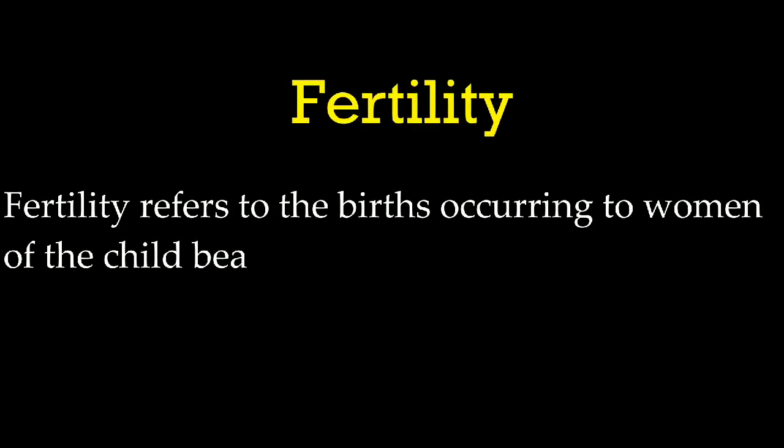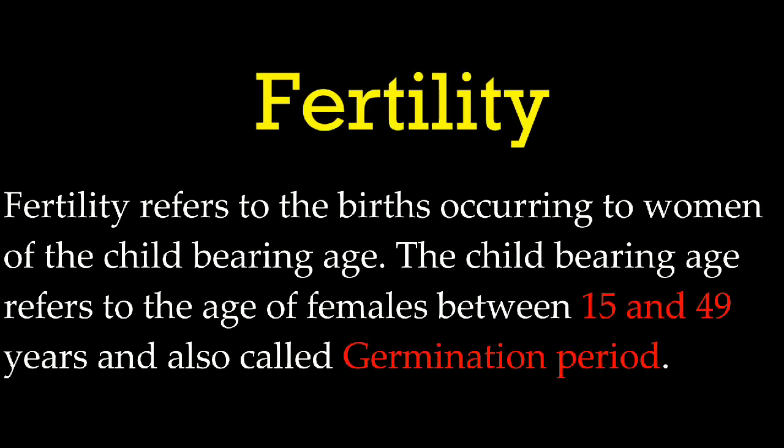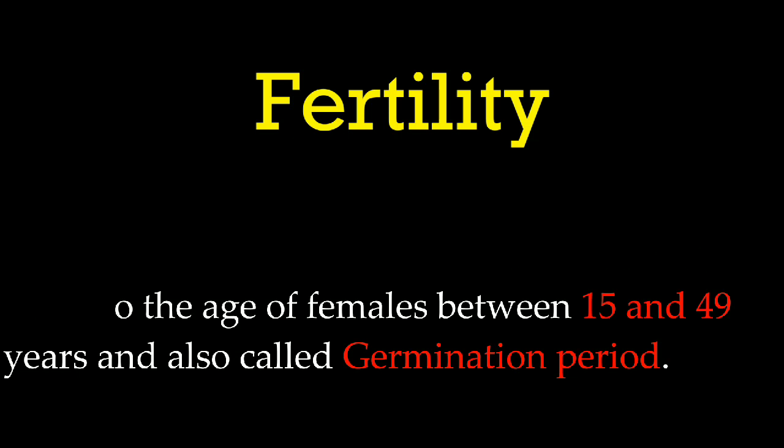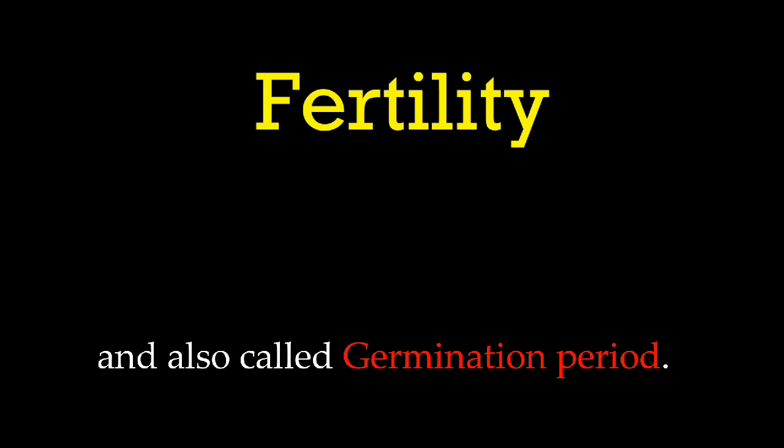First, let us define fertility. Fertility refers to the births occurring to women of a childbearing age. This is the ability to conceive and bear children. In other words, it is the natural capability to produce offspring. So, fertility means it is the births occurring to women in their childbearing age group. Here, childbearing age group is between 15 to 49 years, which is also called as germination period.